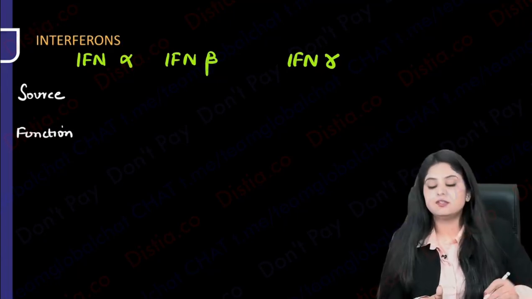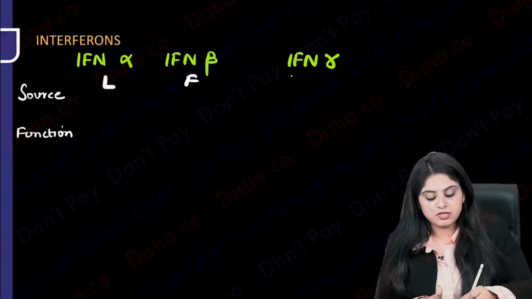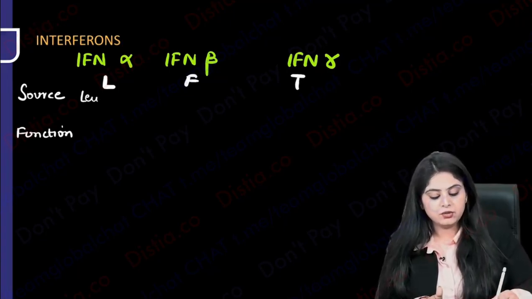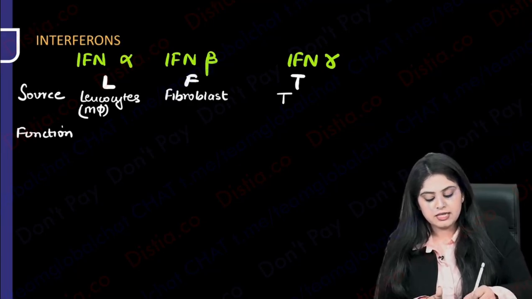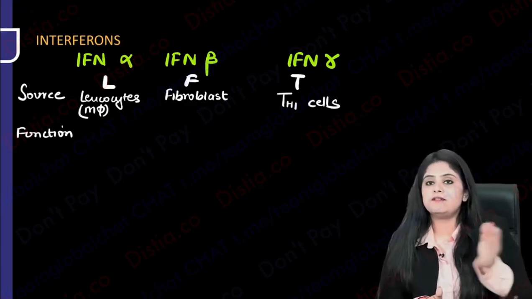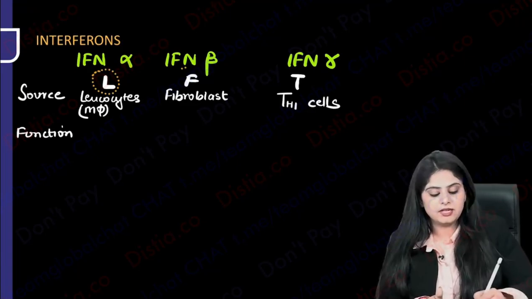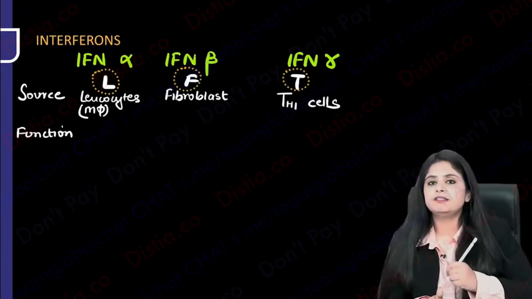So please note, the source was LFT. What is LFT? L is for leukocytes. Which leukocytes? Very commonly it comes from macrophages. F is for fibroblast and T is for T helper 1 cell. So repeating, what is the source of interferon alpha, beta, gamma? LFT: leukocyte, fibroblast, T helper 1 cells. Then what do they do?